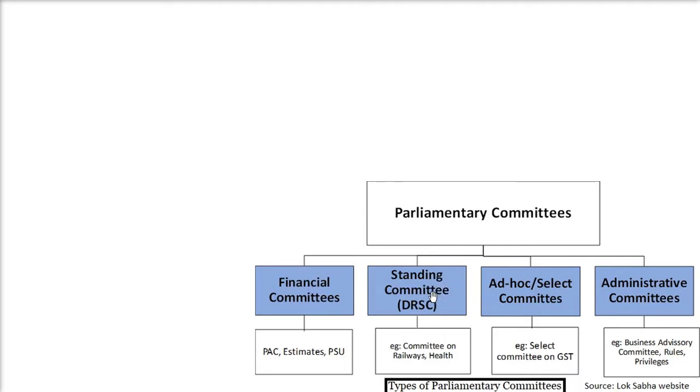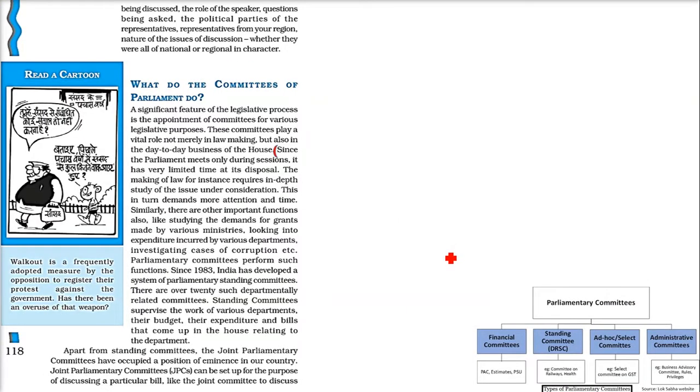Some are standing committees. Standing committees will always be there. And when some bill or important agenda is coming, there will be an ad hoc committee for that particular case. And then for taking care of the parliament, there are administrative committees. So we have different committees, and these committees are very important.